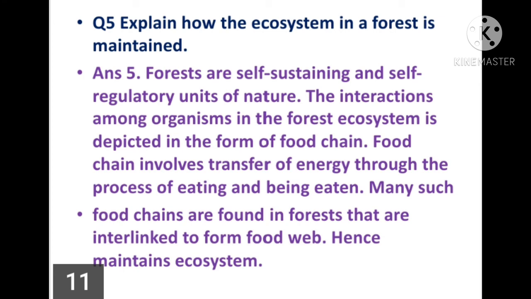Number 5. Explain how the ecosystem in a forest is maintained. Answer: forests are self-sustaining and self-regulatory units of nature. The interaction among organisms in the forest ecosystem is depicted in the form of a food chain. A food chain involves transfer of energy through the process of eating and being eaten. Many such food chains are found in the forest and they are interlinked to form the food web, and hence they maintain the ecosystem.